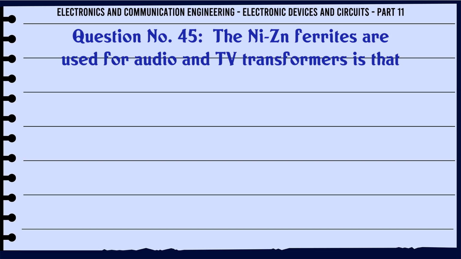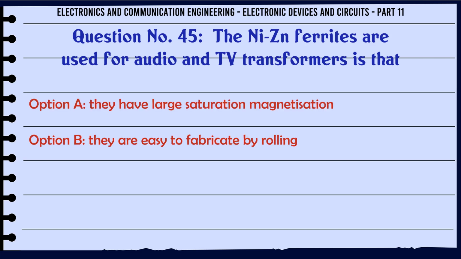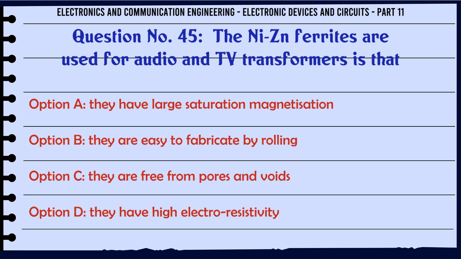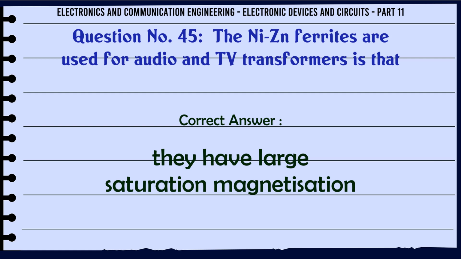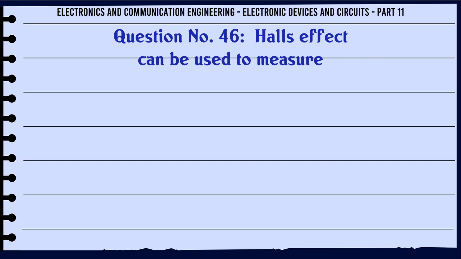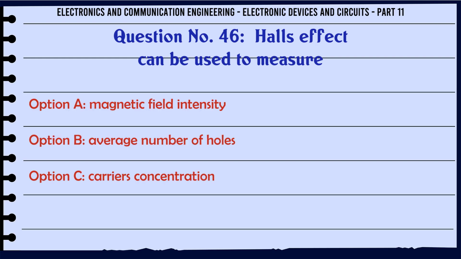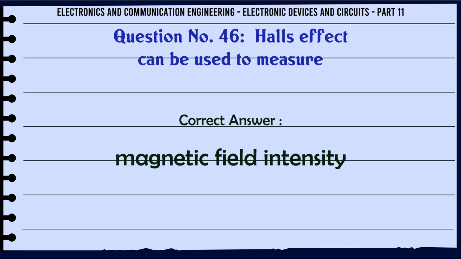The reason Ni-Zn ferrites are used for audio and TV transformers is that A. They have large saturation magnetization. B. They are easy to fabricate by rolling. C. They are free from pores and voids. D. They have high electroresistivity. The correct answer is they have large saturation magnetization. Hall effect can be used to measure A. Magnetic field intensity. B. Average number of holes. C. Carrier concentration. D. Electrostatic field intensity. The correct answer is magnetic field intensity.